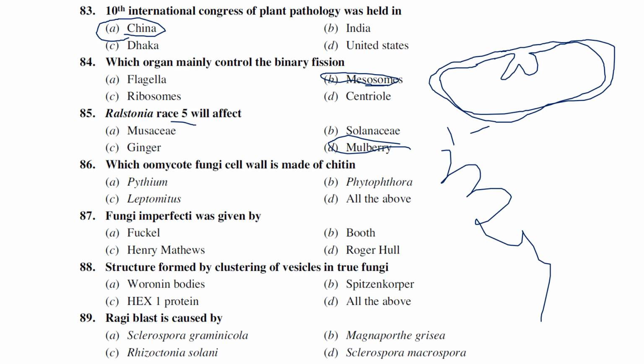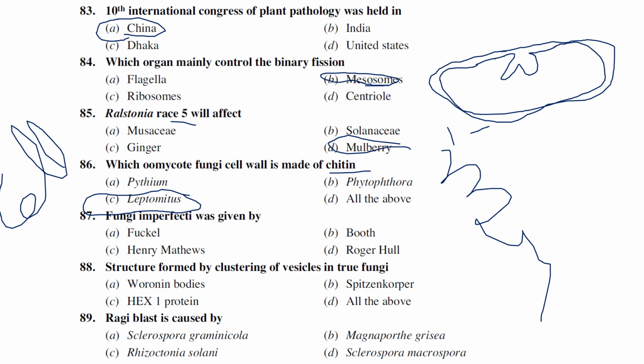Which Oomycetes fungi cell wall is made up of chitin: Pythium, Phytophthora, Leptomitus, all the above. Generally, the Oomycetes group of fungi cell wall is made up of cellulose, but there are a couple of fungi whose cell wall is made up of chitin, like Achlya, Apodachlya, Leptomitus, Saprolegnia. So Leptomitus is the answer.